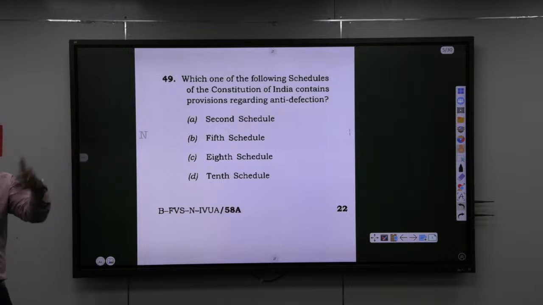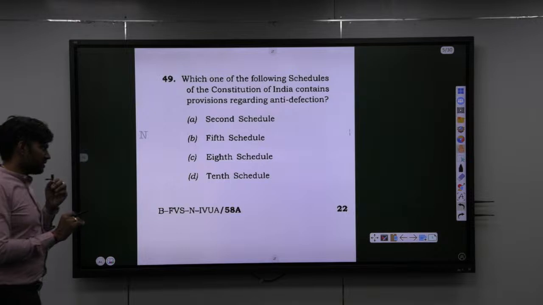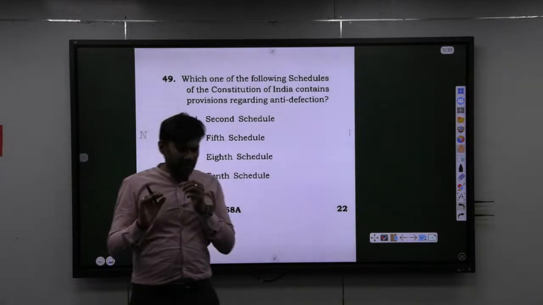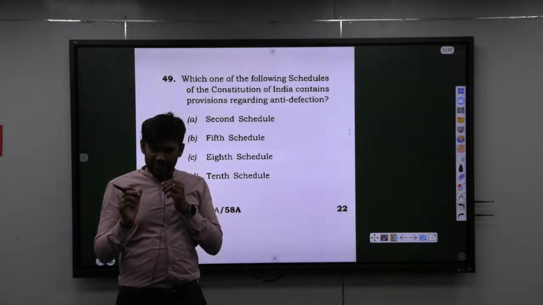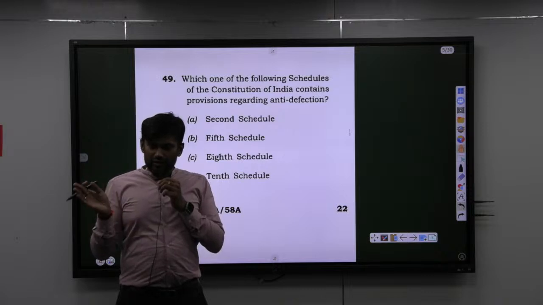Now when you solve the question, you also have to recall about anti-defection law. Okay. So under the anti-defection law, what is the time limit within which the presiding officer should decide the case? There is no time limit that is mentioned. Okay, under the anti-defection law, if any person is disqualified, so let us think they give like this.